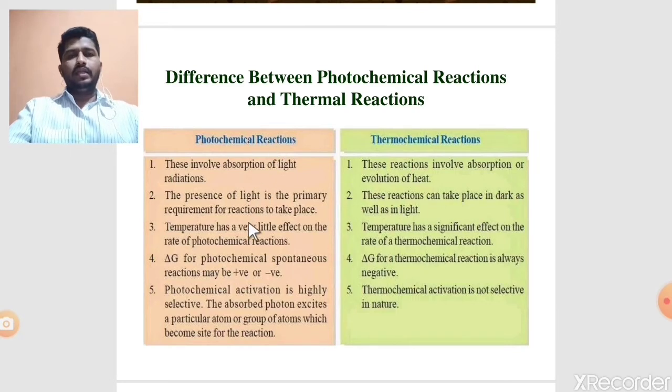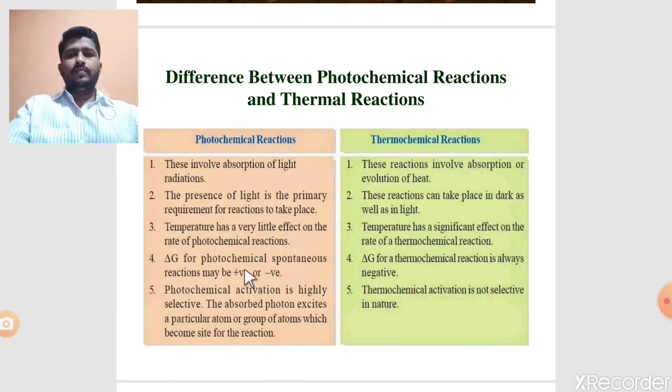Number three, a very important difference between photochemical and thermochemical reactions: temperature has very little effect on the rate of a photochemical reaction, but in a thermochemical reaction, temperature is a very important factor. Temperature has a significant effect on the rate of a thermochemical reaction. It means when temperature increases, the rate of a thermochemical reaction may increase or decrease. The rate of reaction basically depends on the temperature in a thermochemical reaction.